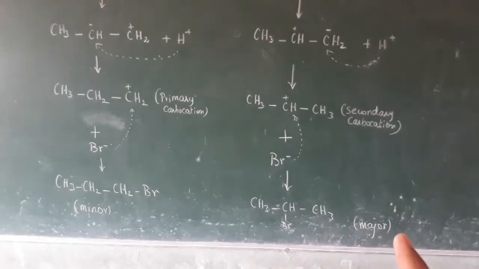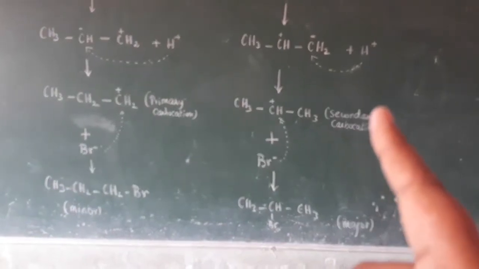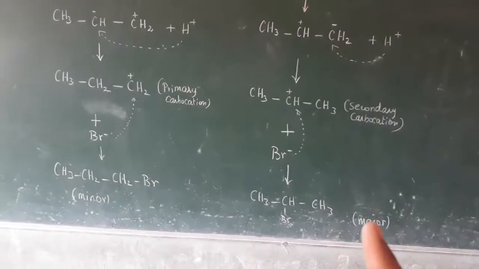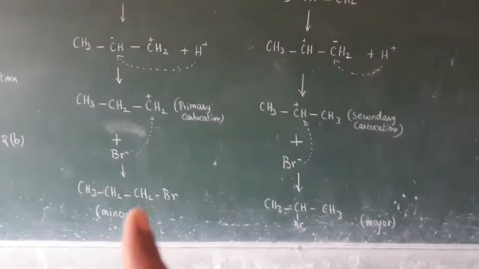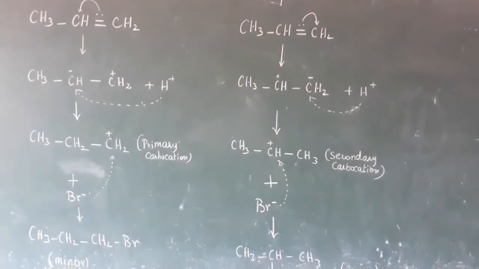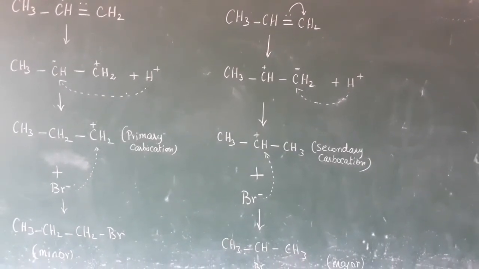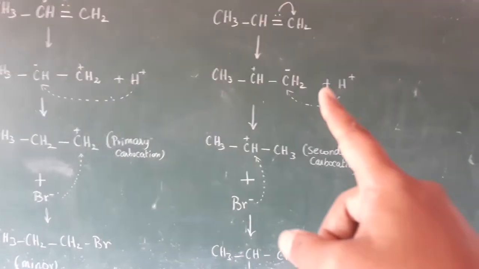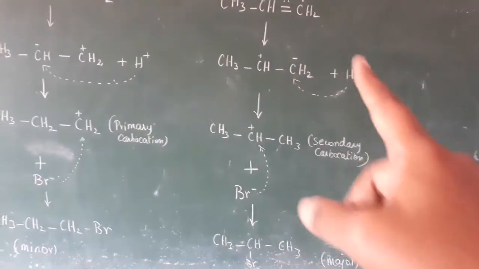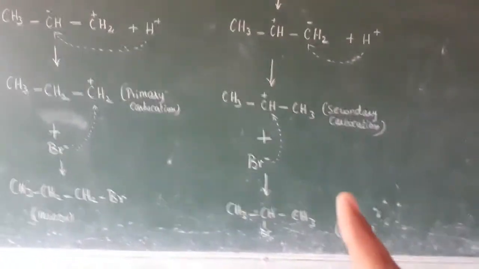Why is it the major product? Because compared to the primary carbocation, the secondary carbocation is more stable, so we get more of that product. So it is the major product, and the other one is the minor product. Now we can derive the Markovnikov rule. What is the Markovnikov rule? The hydrogen goes preferentially to the carbon that has more hydrogens. Afterward the Br goes to the carbon having fewer hydrogens. So this is the Markovnikov rule.